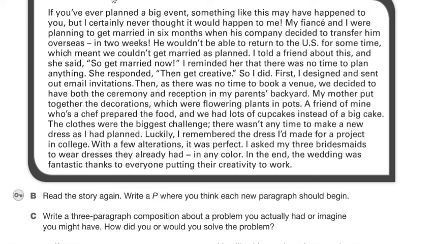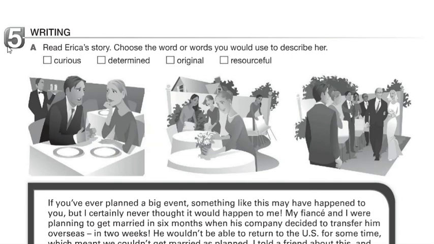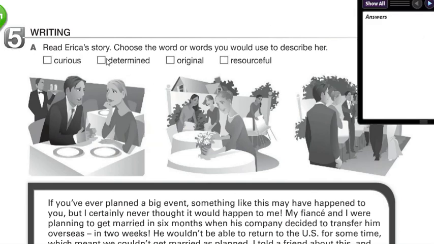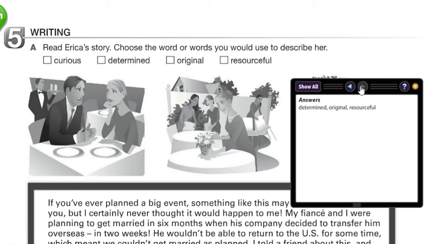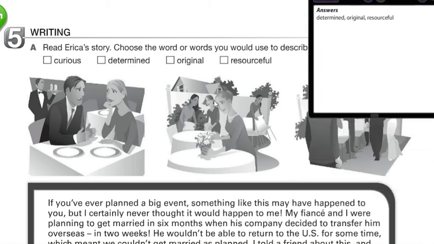Alright, so now that you paused the video in this section, let's see the answers according to what is read. Erica's story. Choose the word or words you would use to describe her. So we have that she's determined, original, and resourceful according to the reading.